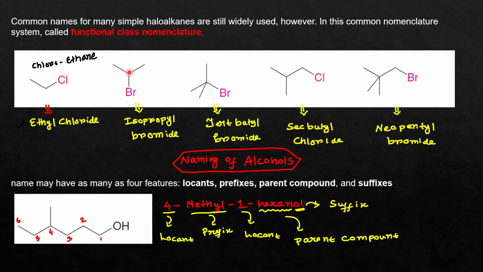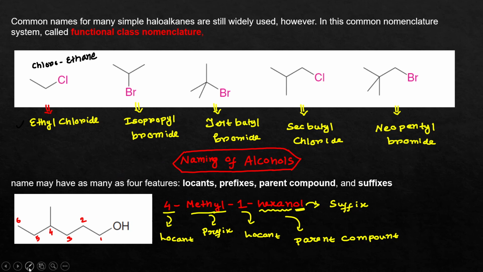As you can see, this group is the isopropyl group, so that's why it is called isopropyl bromide. Similarly, this alkyl group is called the tert-butyl group, so it is known as tert-butyl bromide. This alkyl group is known as the sec-butyl group, so this compound's name is sec-butyl chloride. Similarly, this alkyl group is known as the neopentyl group, so this alkyl bromide is commonly known as neopentyl bromide.